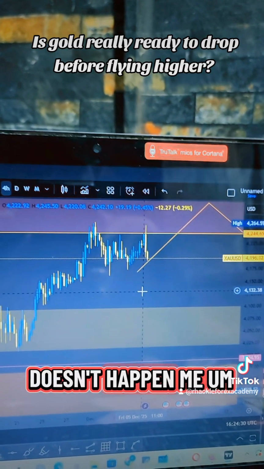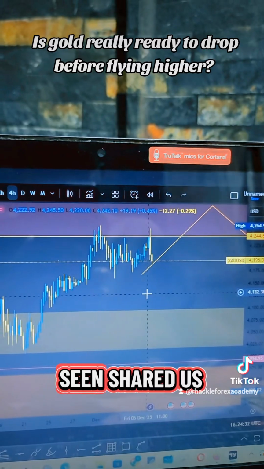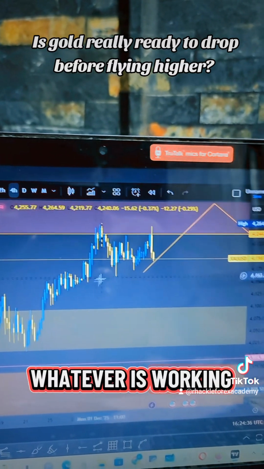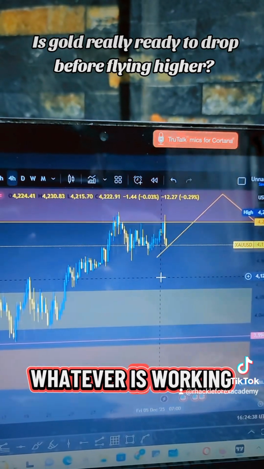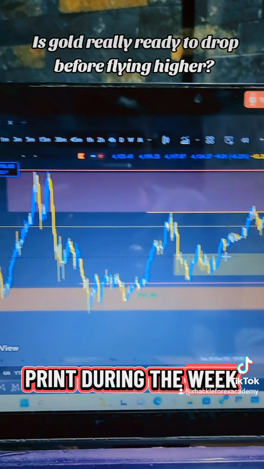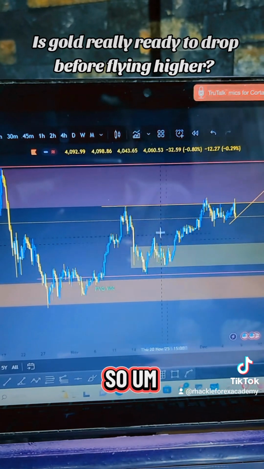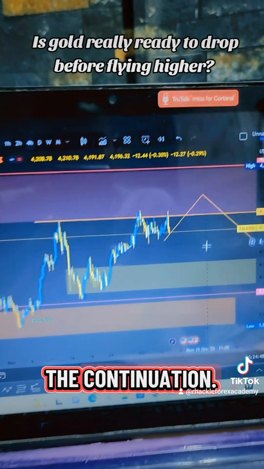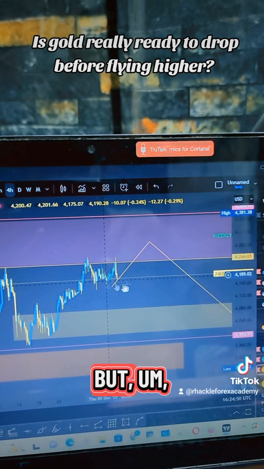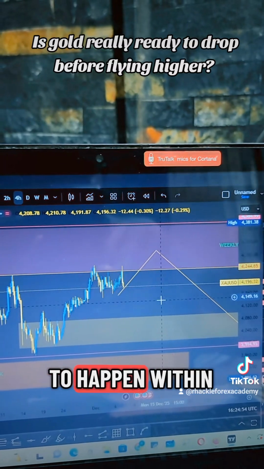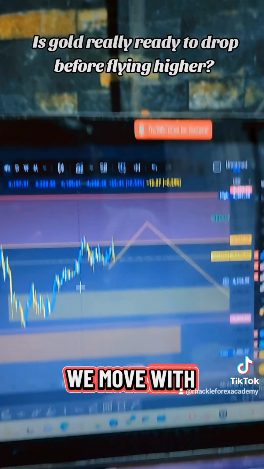But if that doesn't happen, I'm a price action trader. So if this doesn't work, I'll trade whatever is working during the week, or whatever the market is trying to print during the week. So looking at it, we're expecting a move towards the downside and then the continuation. That's the general one, right? But if we don't get the general one and we get the inbuilt or whatever is going to happen within the week, we move with that one.